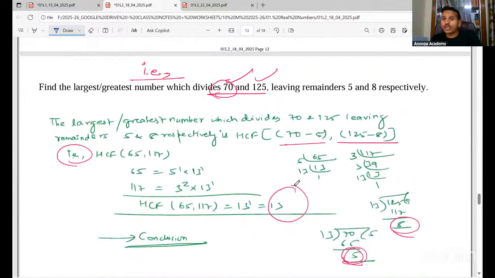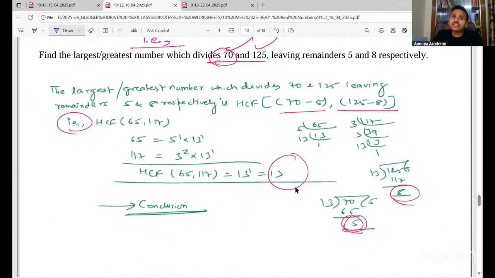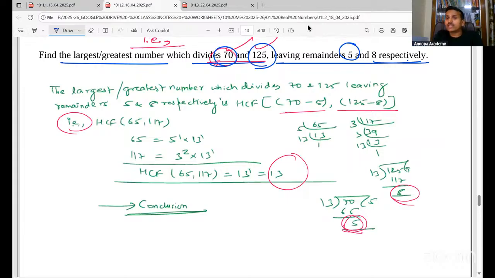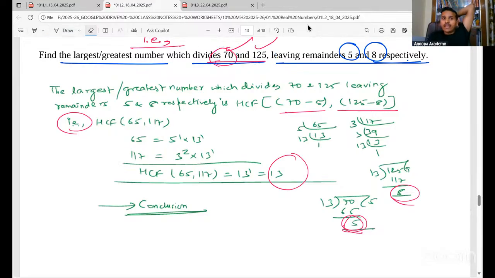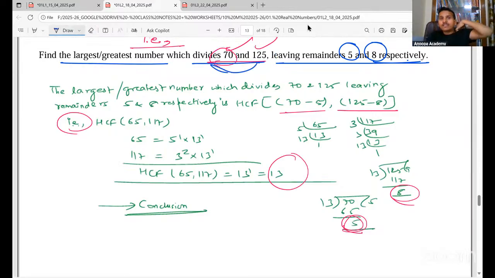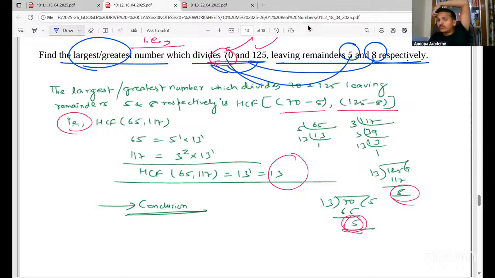But now we have questions where they will say, find the greatest or the largest number which divides these two, leaving remainders 5 and 8 respectively. That means when you divide 70 by that number, you will get remainder 5. If you divide 125 by the greatest number, you will get remainder 8. I repeat, the question is, when you divide 70 and 125 by the largest number, remainder will be 5 for 70 and 8 for 125. When you divide 125, you get 8. So that is why they have used "respectively".